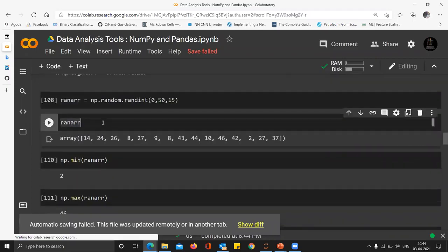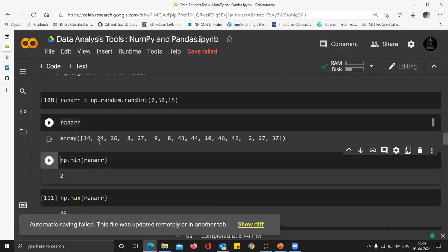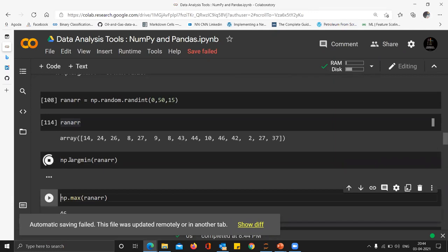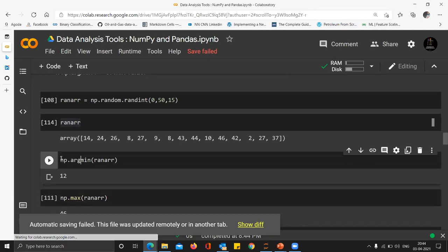Something's wrong over here. Suppose this is my array now, and I do the np.argmin for this array. I take this index and provide this index into my array.